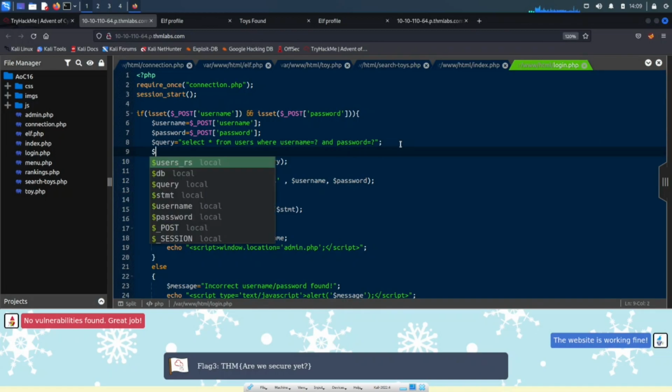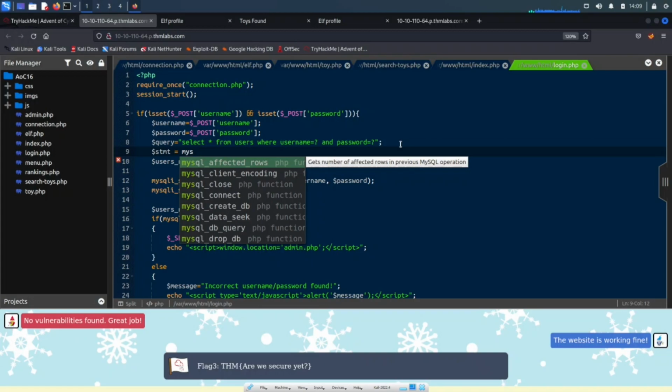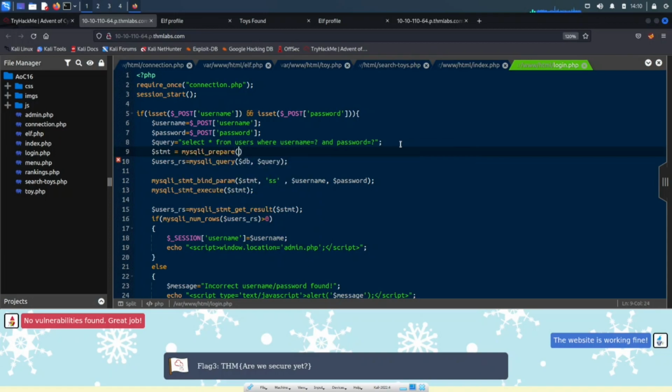All right, so let me do something here. I think I forgot the statement here. Equals mysqli underscore prepare, right? So we have to prepare this. So for the database, DB, and then the query. I think that's what we messed up, or I messed up. Okay. Since it's right here, whoop, and then we're going to get rid of this.